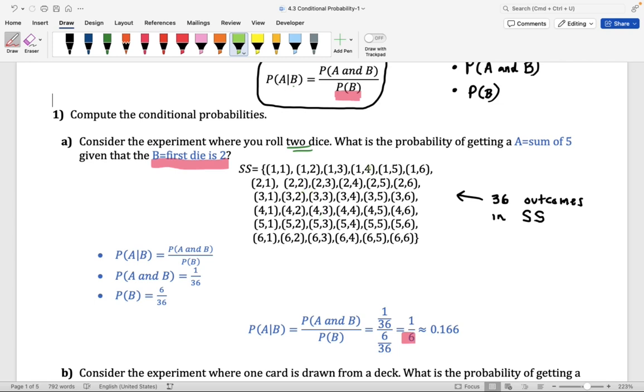Okay, so I see one outcome here that would give me a sum of 5. That would be 1, 4. I see another outcome that would give me a sum of 5. That would be 2, 3. There's another one here, 3, 2. And then the last one, 4, 1. And those are going to be the only outcomes where we can get a sum of 5. So we have 4 outcomes, 4 different ways that we can get a sum of 5.